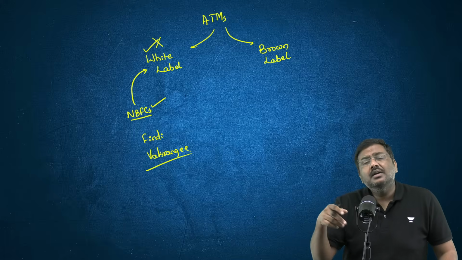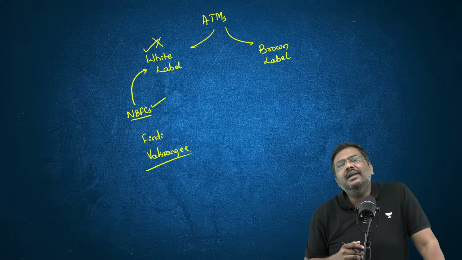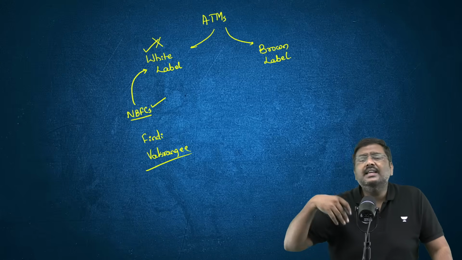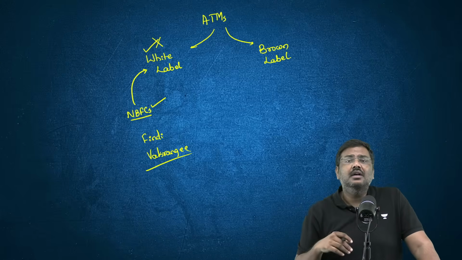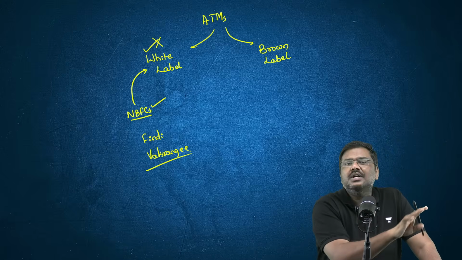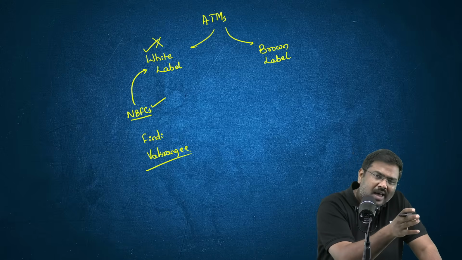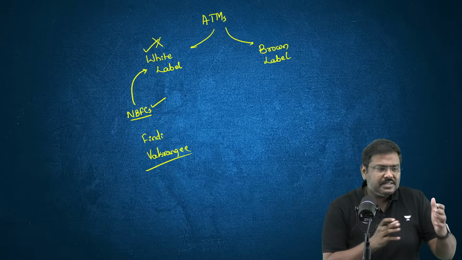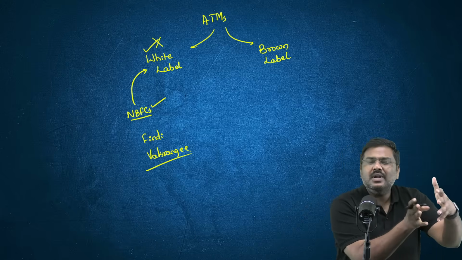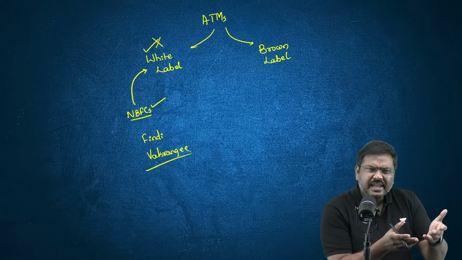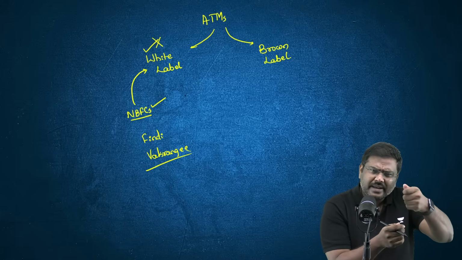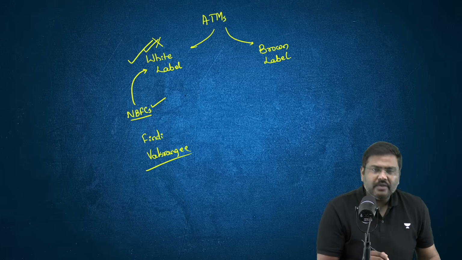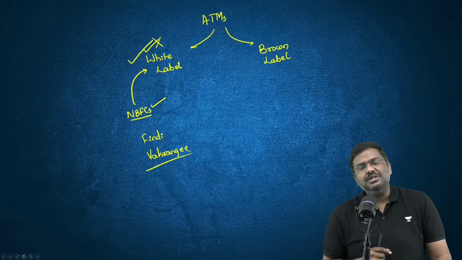For example, traditionally the white label ATM machines will give you services such as balance inquiry, withdrawal of money, etc. But traditional white label ATMs generally do not provide the services of accepting deposits. Whereas if you go to, let's say, an ATM that is attached to an SBI bank, you will see there will be a machine from where you can get the money as well as deposit money. So basically, that is the idea of a white label ATM machine.